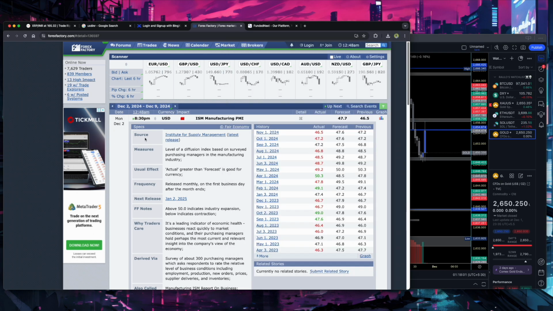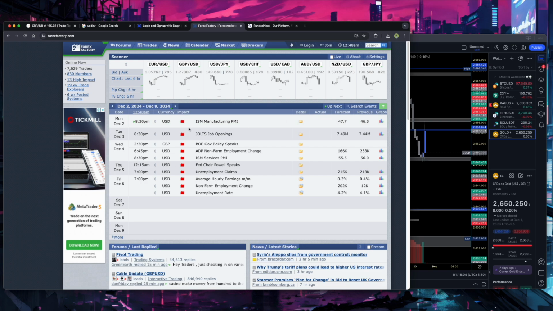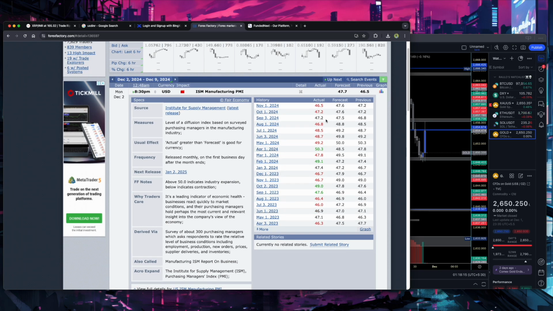Today, Monday, there is high impact news of manufacturing PMI at 8:30 p.m. IST, Indian Standard Time. The actual value will most probably be red, because as you can see from history, neutral is less and positive is also less, but negative, where the actual value is less than forecast, is more common. So there is a high probability for the actual value to be less.